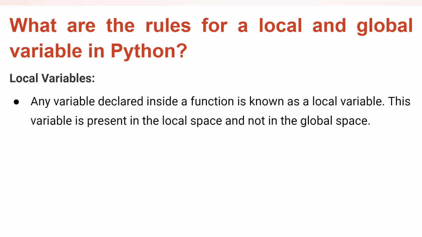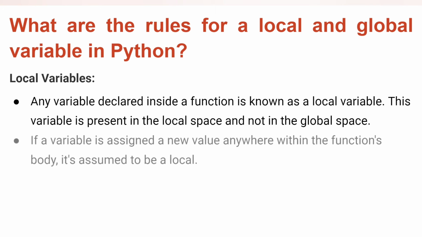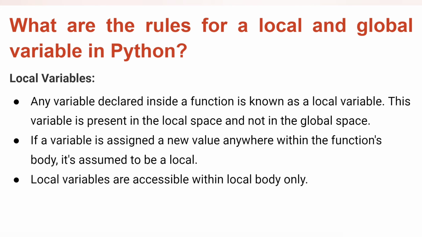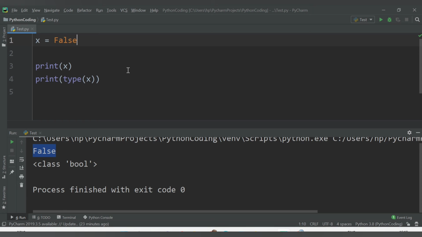Any variable you declare inside a function, the life of that variable will be only inside that function. It means you can access that variable inside that function only. If a variable is assigned a new value anywhere within the function body, it is assumed to be local. Local variables are accessible within the local body only. So let's see the local variables in the demo, and then we will see the global variables.